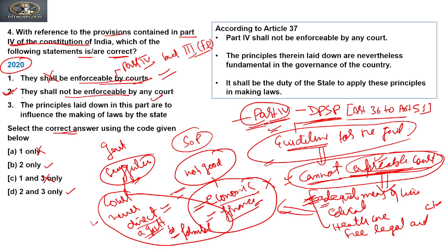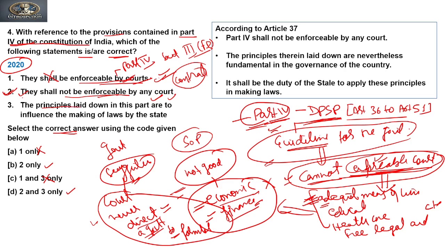Now if you go to the first and second statements, you see that the first and second are contradictory to each other. One says it is, one says it is not, so only one can be true. It means both cannot be true at the same time. So if the first is wrong, the second is true. Clear?